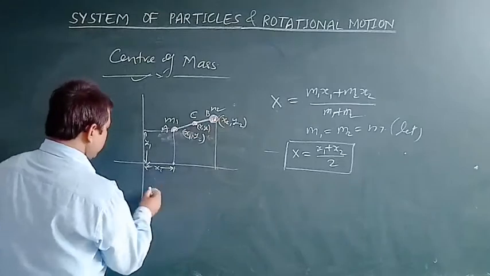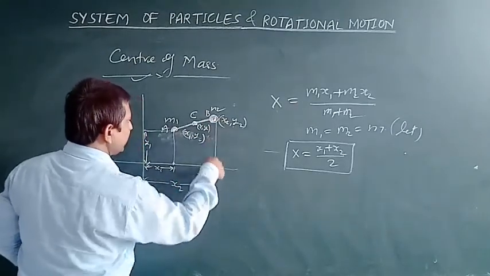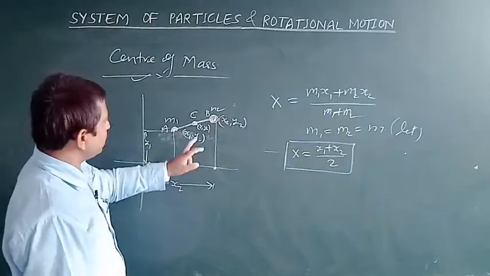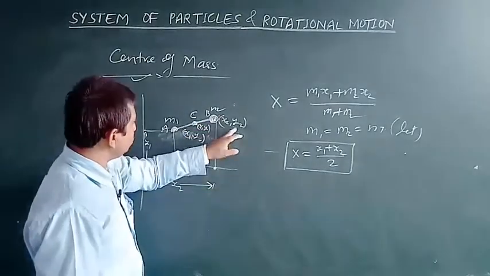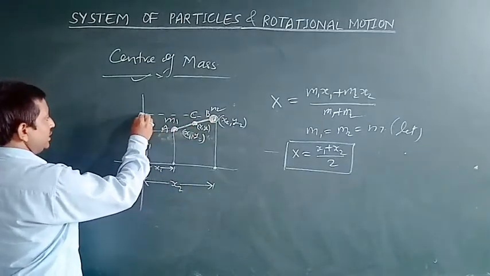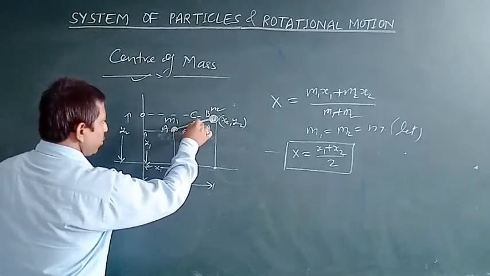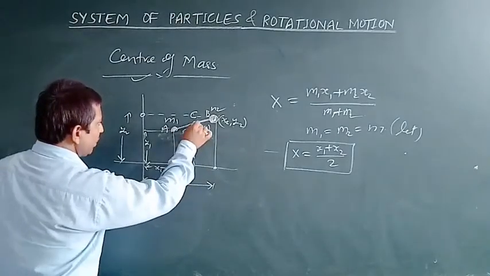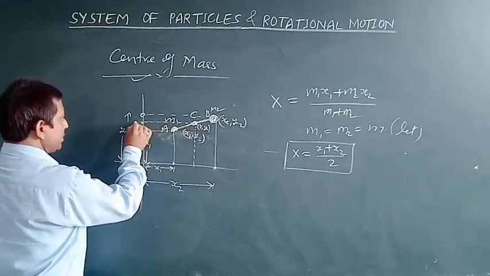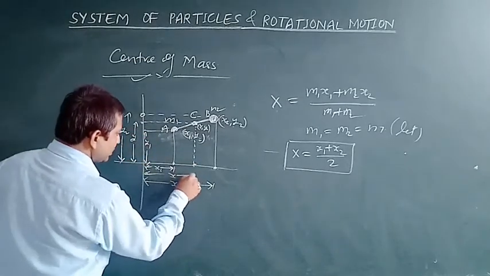Now if we point out on the x-axis, the coordinate of point mass B is x2, y2, so this displacement will be x2 and this displacement will be y2. If we point out the x and y on this xy axis, then this displacement is considered as y and this one is considered as x.